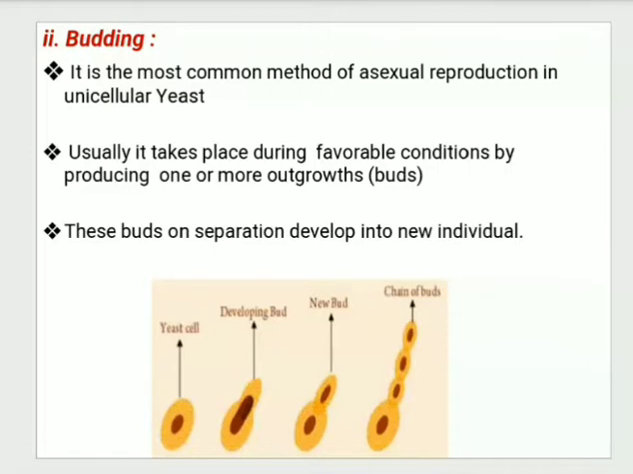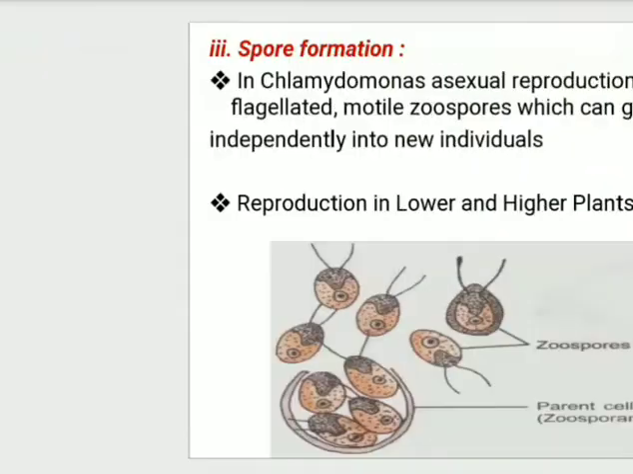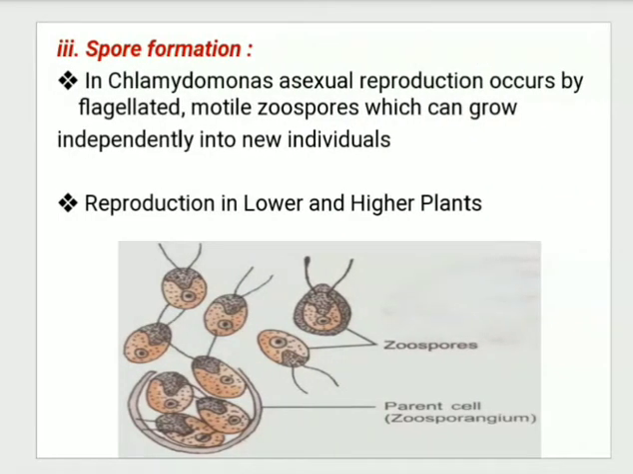Okay, so these 3 points you are supposed to write in budding. Okay, next is spore formation. See, the downside diagram is of Chlamydomonas. It's a flagellated Chlamydomonas. So if you observe, the flagella are shown over there.